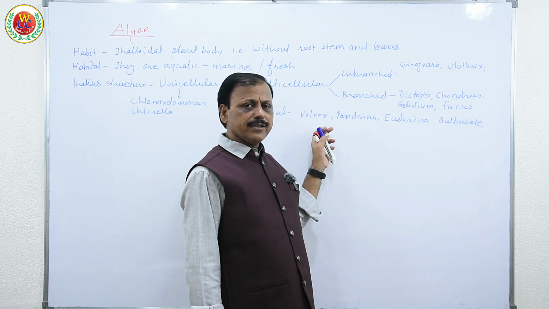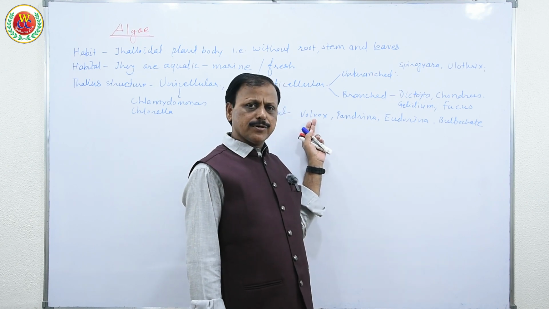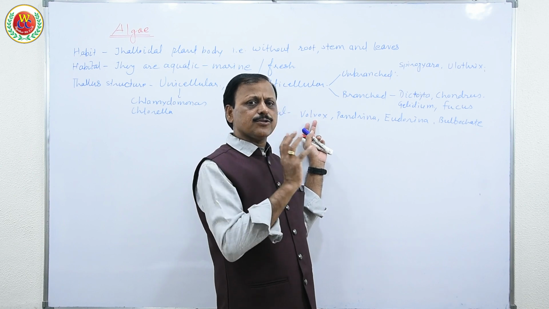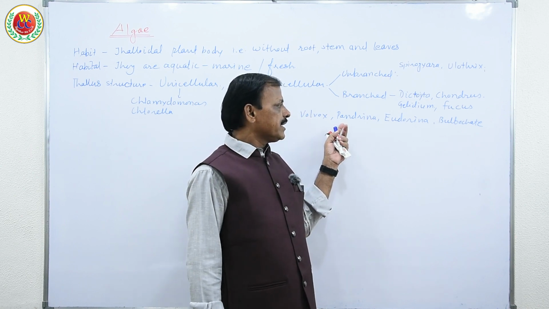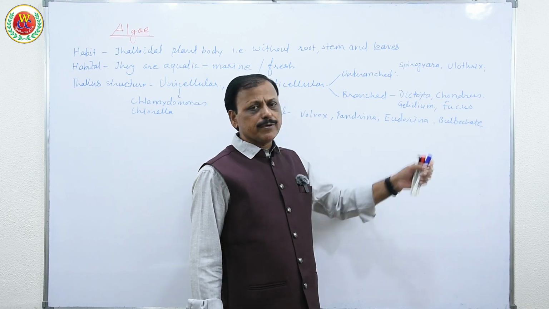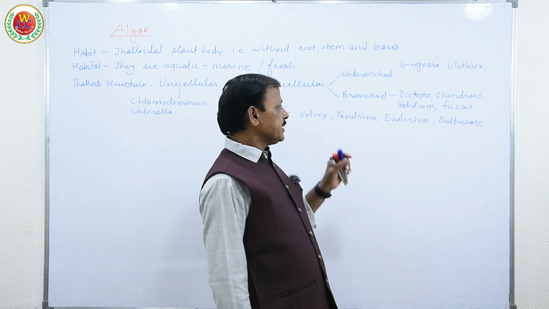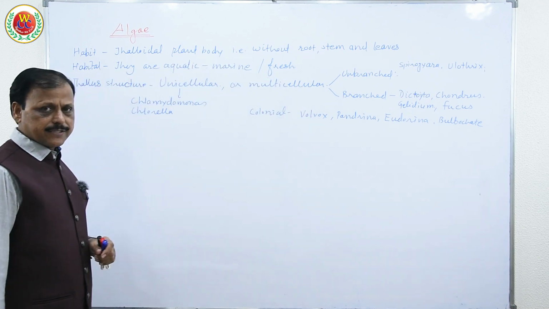And these are the colonial forms. Among them, Volvox is famous, and you know that many cells together live in a colony, like Pandorina, Eudorina, Bulbochaete, even Coleochaete. Okay, these are the examples according to the thallus structure.